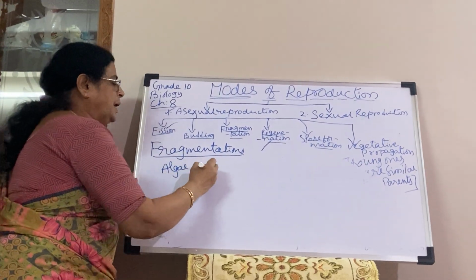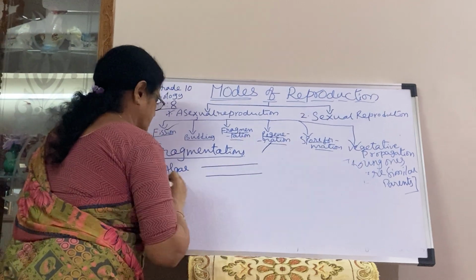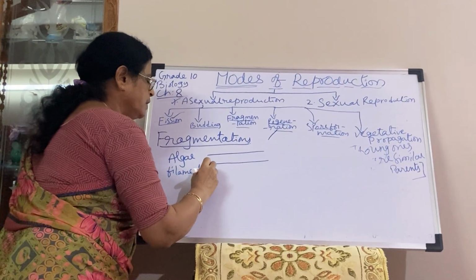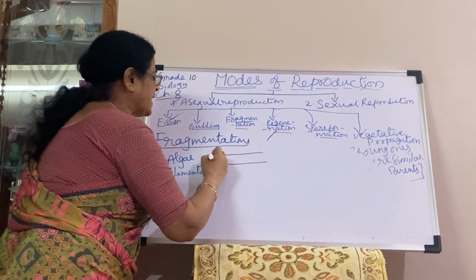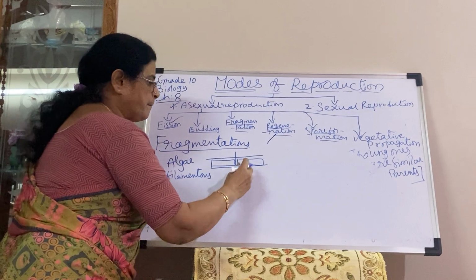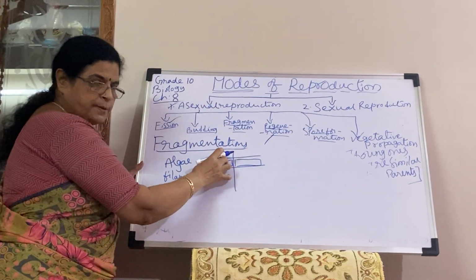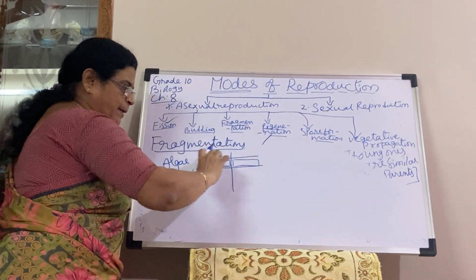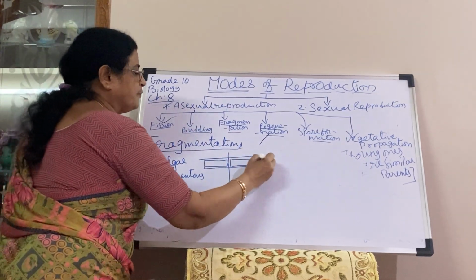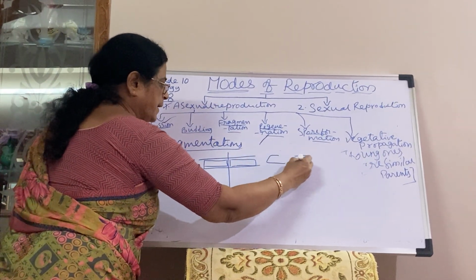Algae body is filamentous, and inside the cells will be present. If any part, this is a piece, this fragment, and this fragment will be separated. Even the half, like this, can also separate.